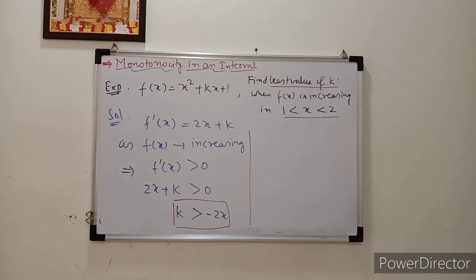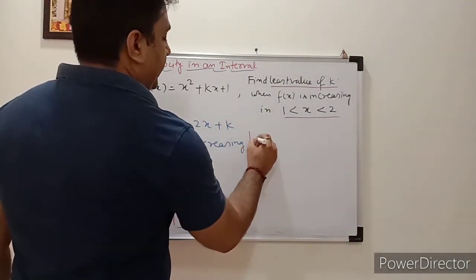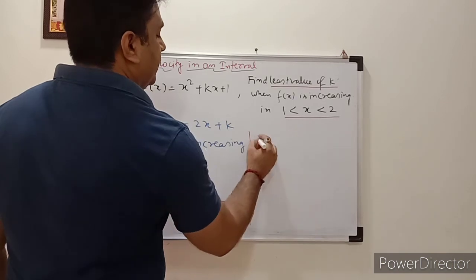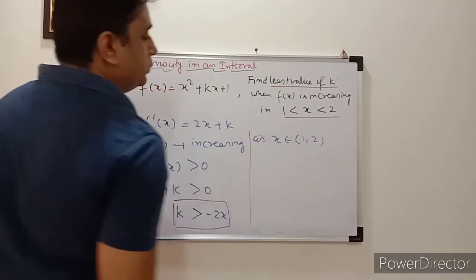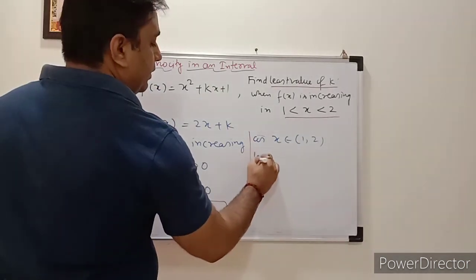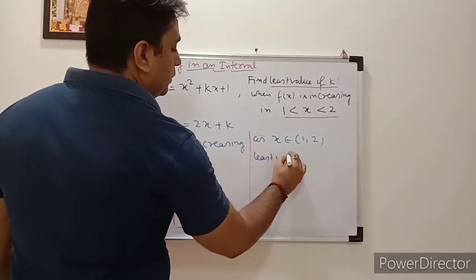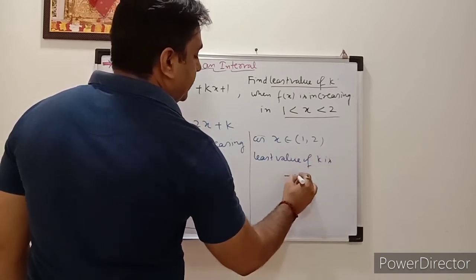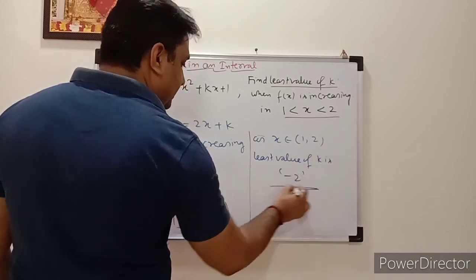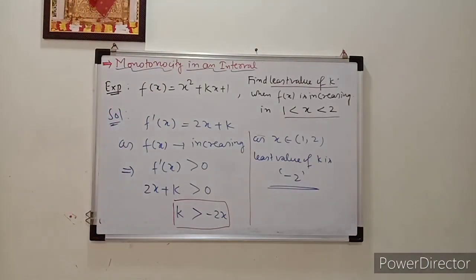Therefore the least value of k will be minus 2. I hope everyone got it.